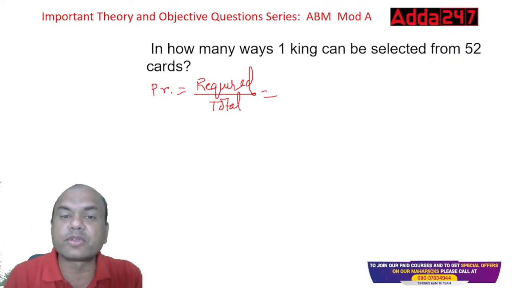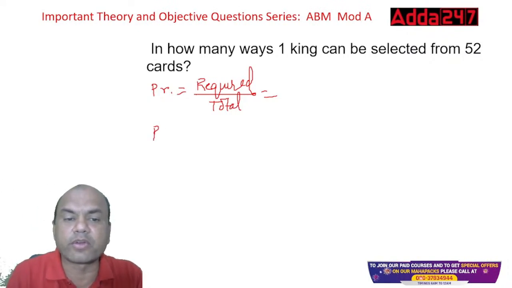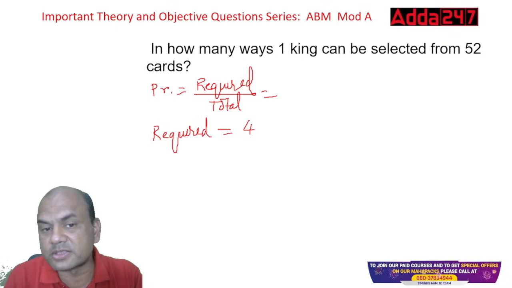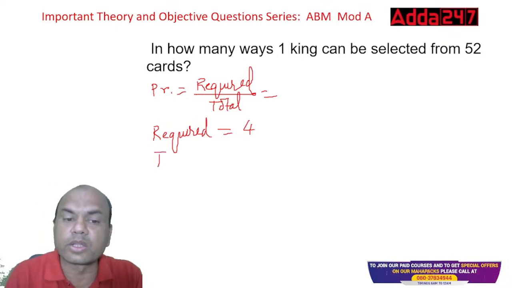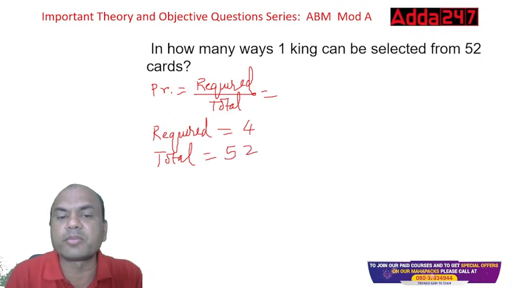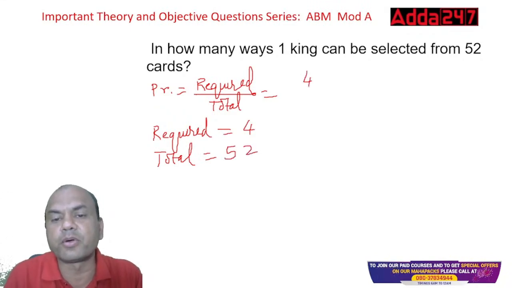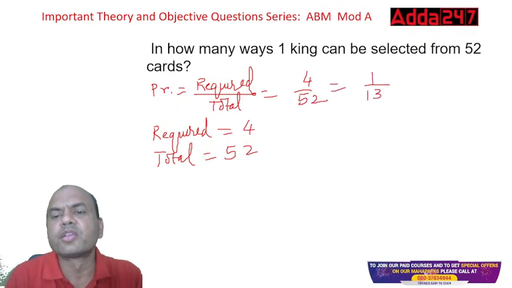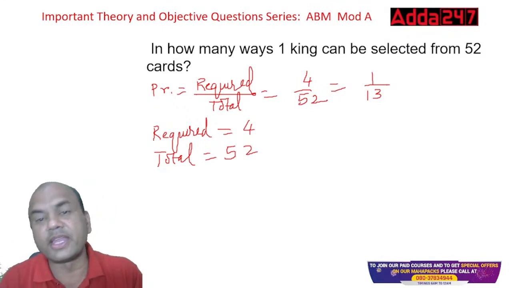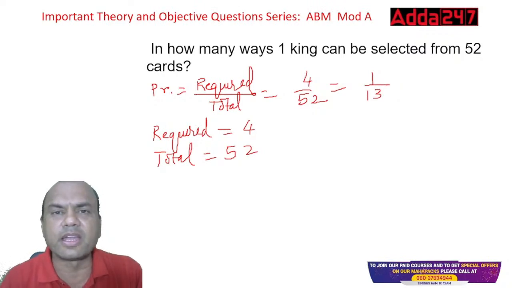So what is required for me? Means what are the chances of getting what is required? There are 4 chances, 4 kings. What is the total? Total is 52 cards. So what is my answer then? 4 upon 52, so 1 upon 13. That probability is 1 upon 13, right? You can find it in decimals or keep it this much also. In the exam, you divide 1 by 13 and you'll get the answer.